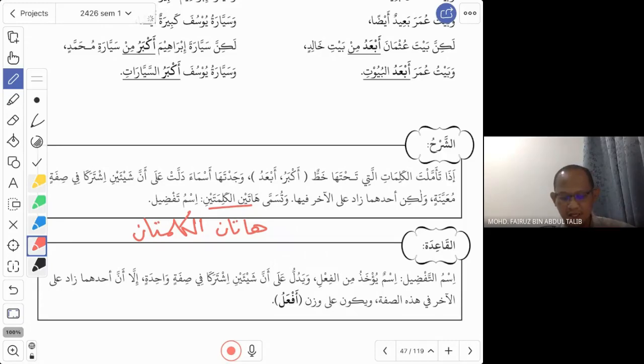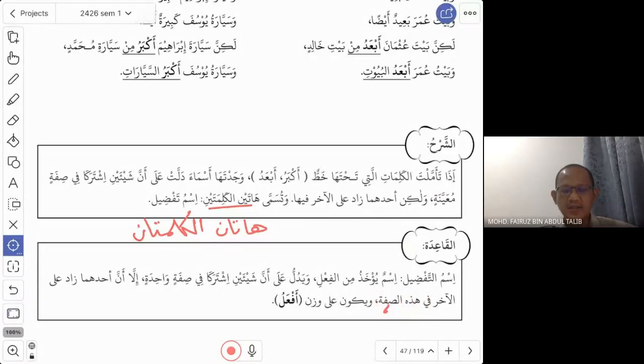So we look at the qaida. This is also similar to what they explained here. We can just go through very quickly. Ismut tafdil, what is ismut tafdil? It is isim, it is a noun, yu'khazu min al-fi'li, which is taken from a verb. But unfortunately, you don't see any verb here. So the verb here is actually the word, all this adjective, all this ba'id, actually there is a verb for it. That is why they call it, it is taken from a verb.